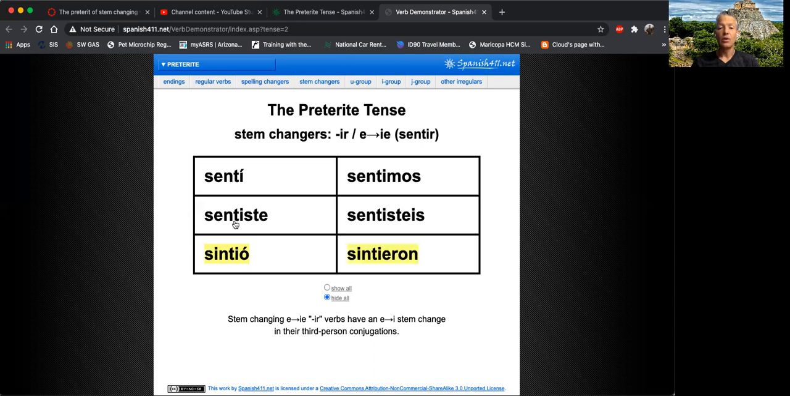Notice that the yo, tú, nosotros, nosotras, and vosotros, vosotras forms do not make the stem change. Only the usted, él, ella, ustedes, ellos, ellas, third person form is going to make that stem change from E to I only. So it's not like a boot, like the present tense was. Think of it as the sole of the boot. That's it.